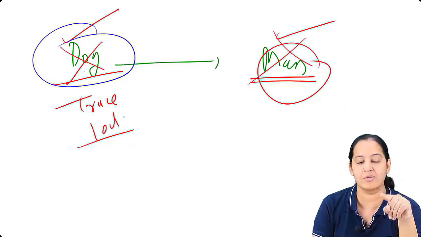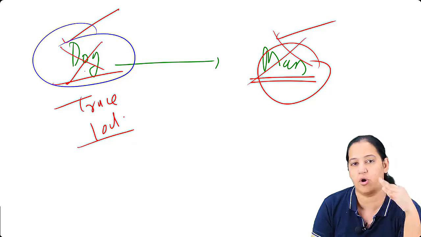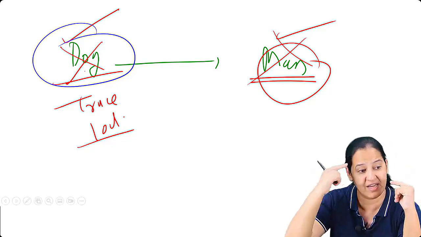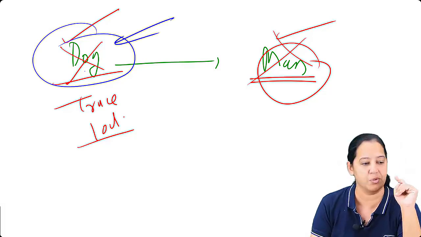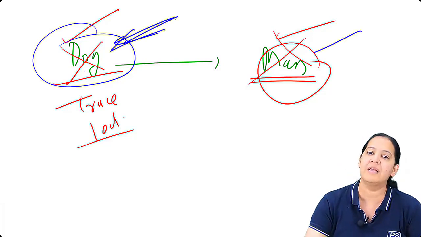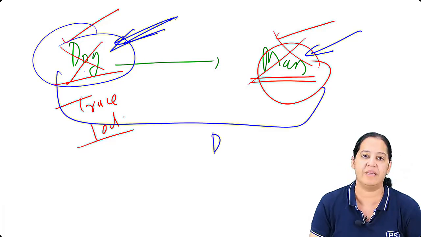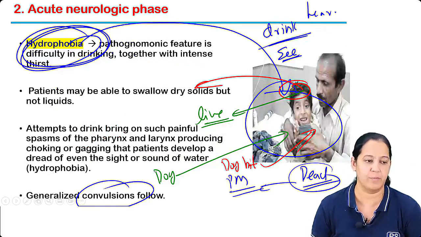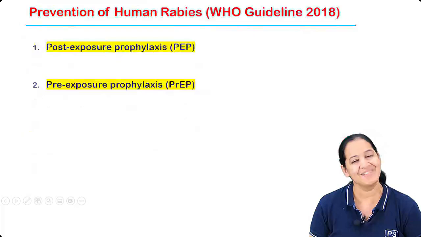And if the dog is also rabid, now sometimes we cut. If the dog is dead, we cut the neck of the dog, take the head to the laboratory, and we see the Negri bodies in the brain of the dog also. So we can get Negri bodies in the dog's brain and in the man's brain, but both of them should be dead for getting the Negri bodies. That is the point. Got my point? So that is the Negri.